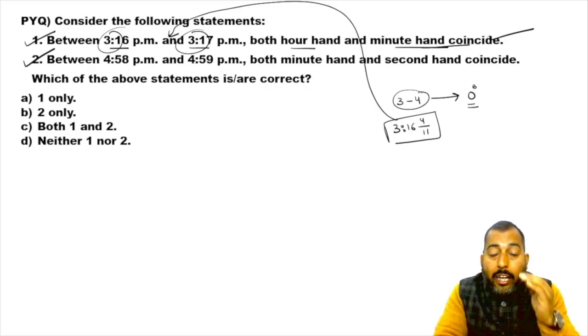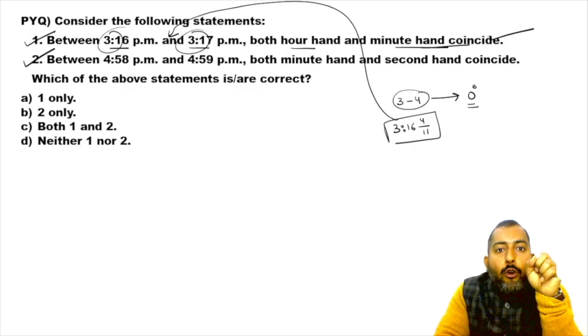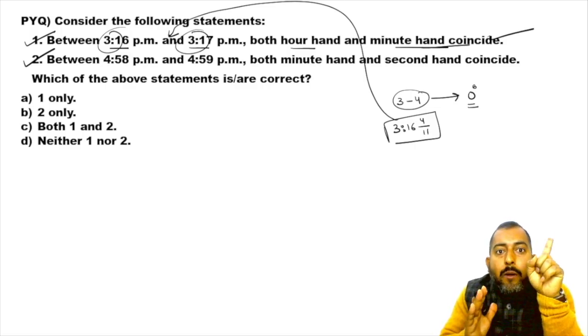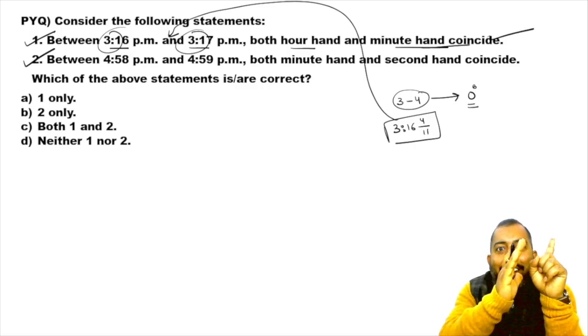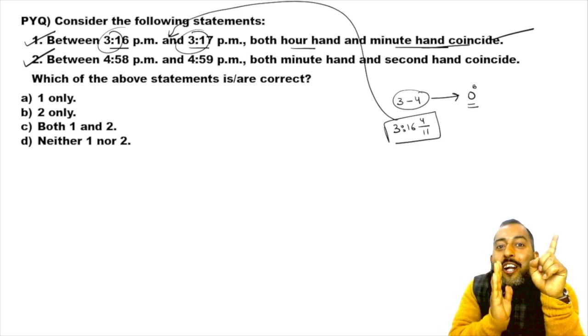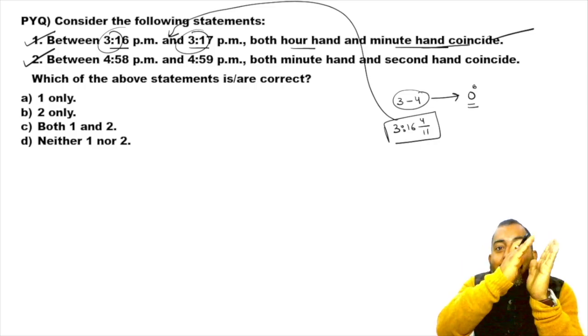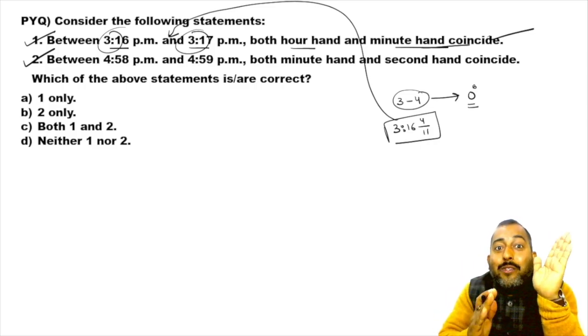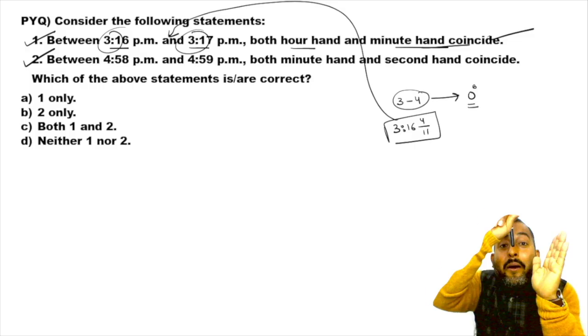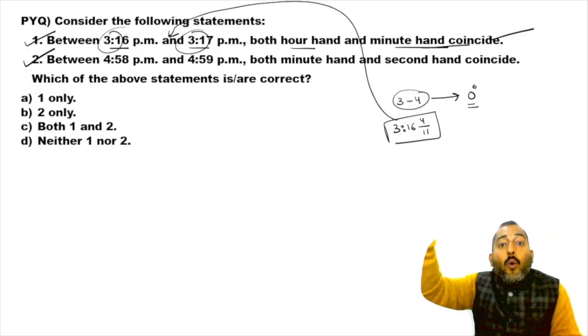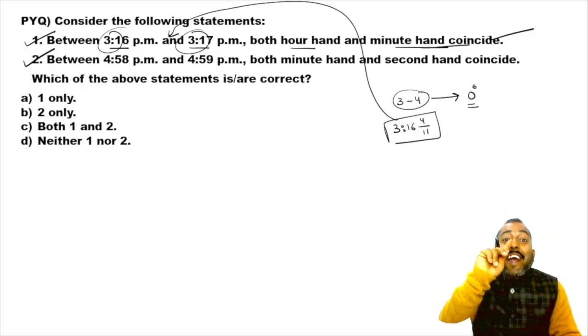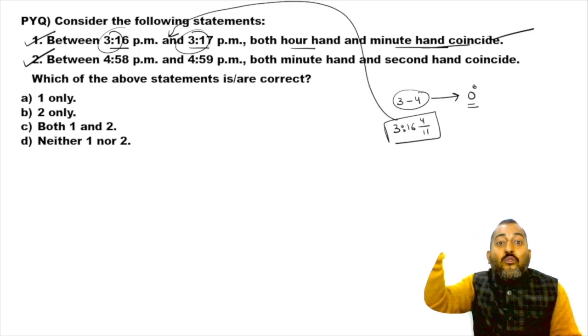Yes, imagine it. At 4:58, minute hand will point towards 58th minute and second hand will point towards 12. Right after 1 minute, the minute hand will point towards 59th minute, but the second hand will go once around the dial. In 1 minute, second hand goes once around the dial.